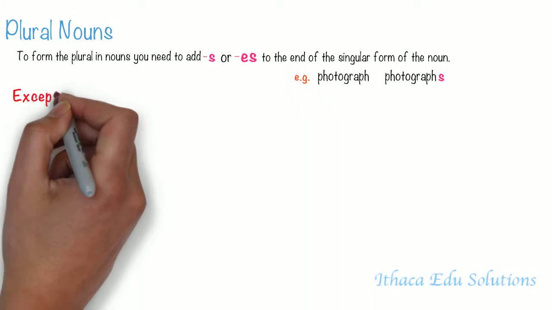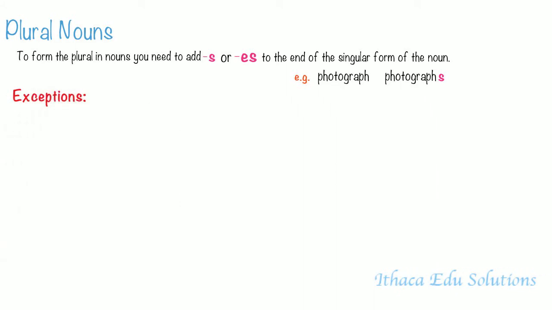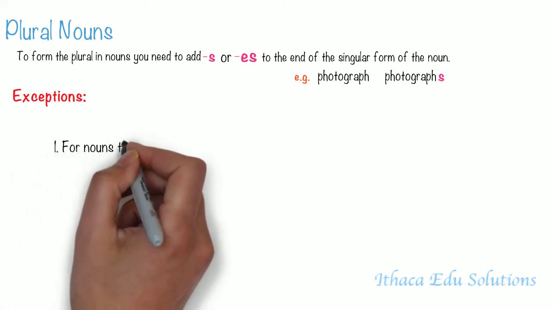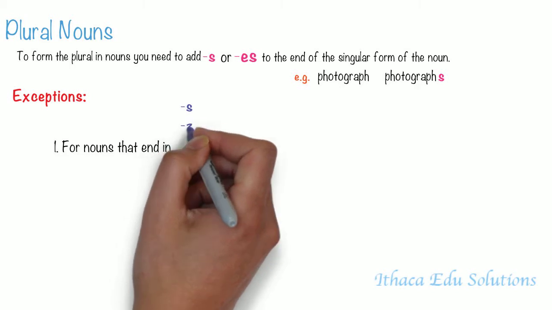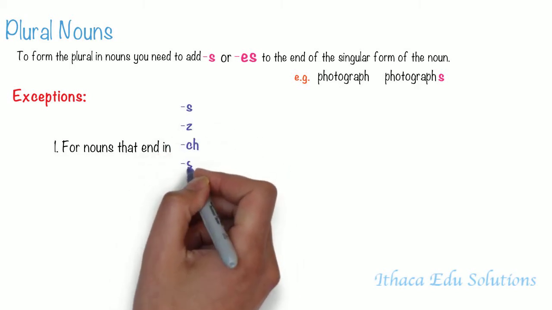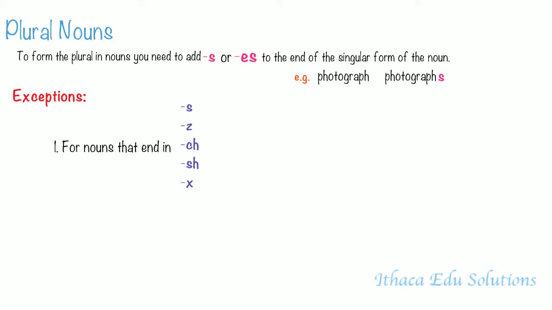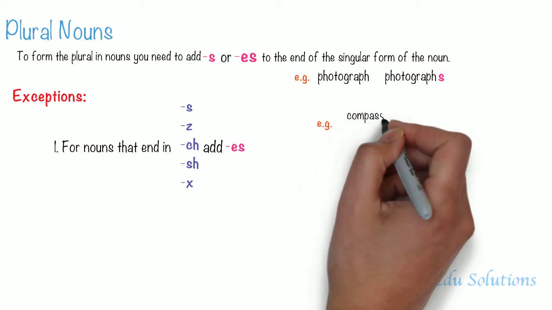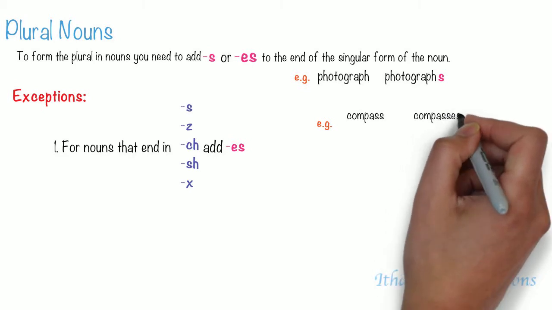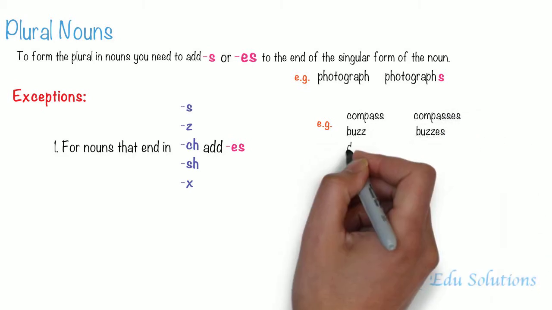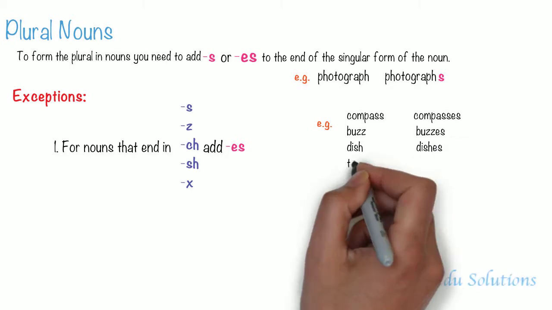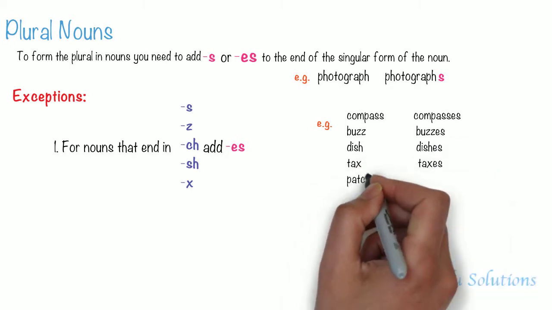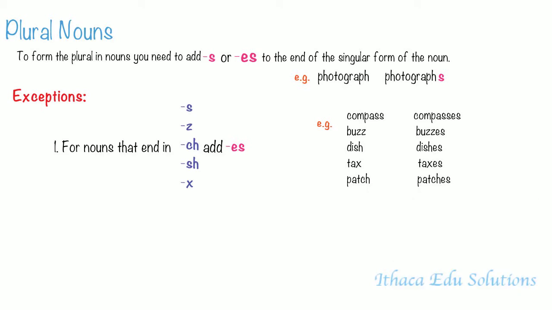Now that we understand how regular nouns form the plural, let's take a look at the exceptions. The first one is for nouns that end in S, Z, CH, SH, or X. To form the plural, you need to add an ES to the end of the word. For example, compass becomes compasses. Buzz becomes buzzes. Dish becomes dishes. Tax becomes taxes. And finally, patch becomes patches.